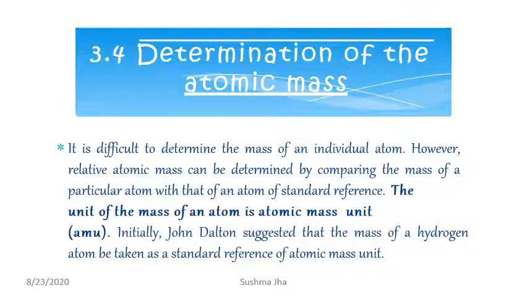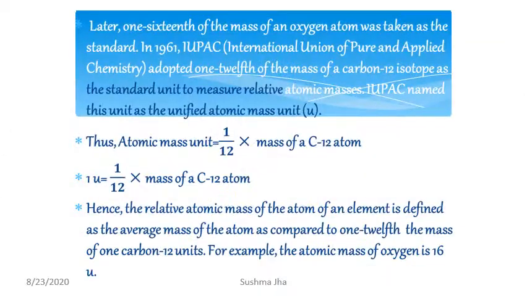John Dalton suggested that the mass of a hydrogen atom be taken as the standard reference of the atomic mass unit. Later on, as hydrogen is also a very small atom, the mass of oxygen was taken as the reference. So 1/16 the mass of an oxygen atom was taken as the standard.